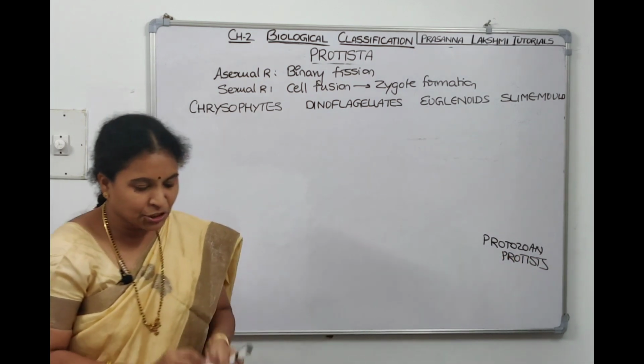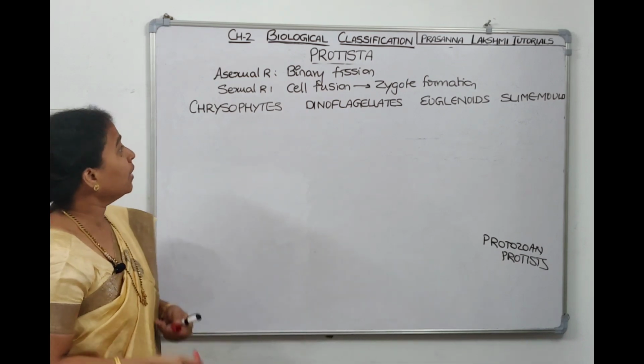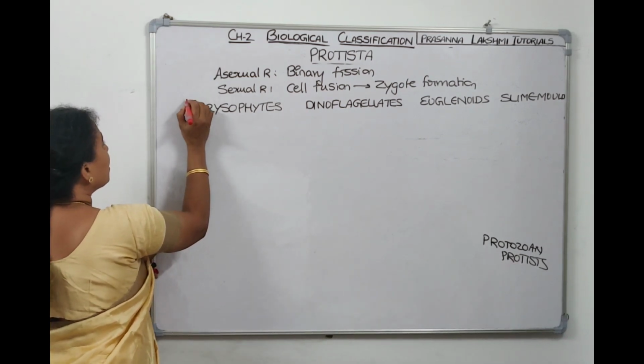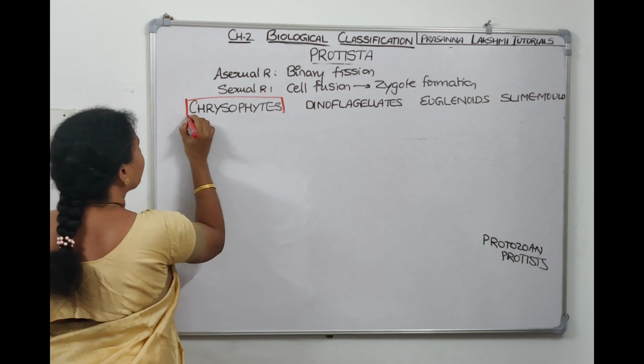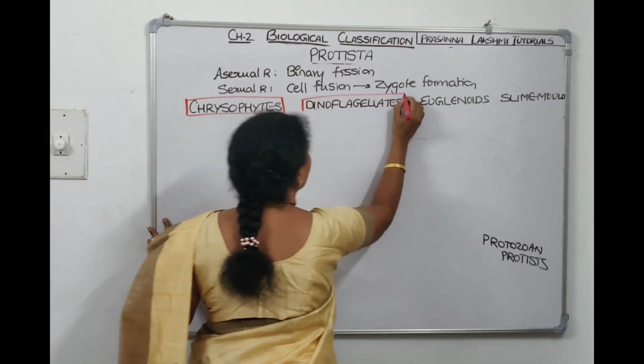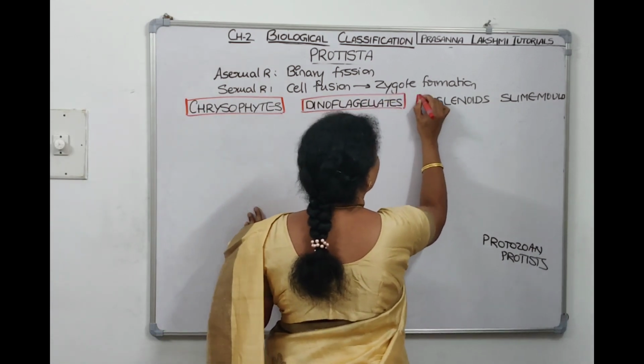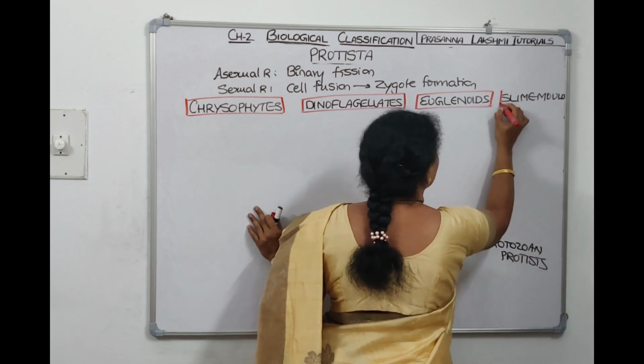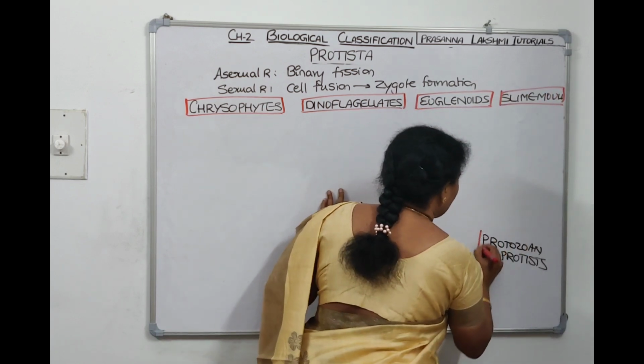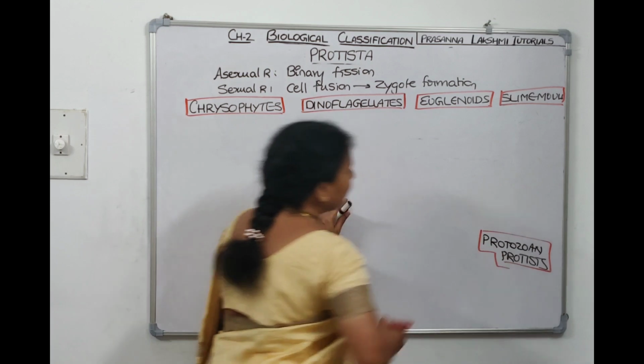So how many groups are there, children? There are 5 groups under Protista: Chrysophyta, Dinoflagellata, Euglenophyta or Euglenoids, slime molds, and Protozoan Protists.